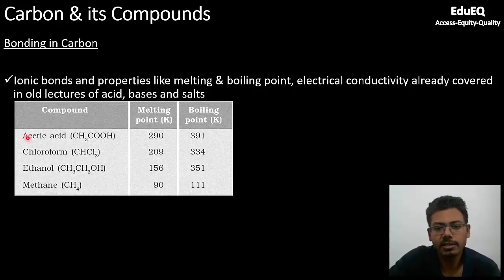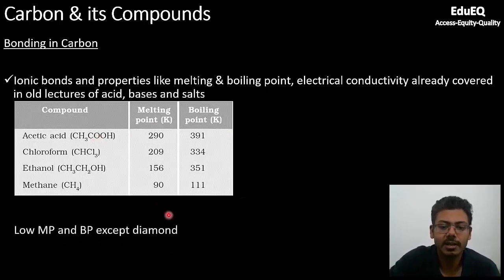If you look at all these organic compounds, for example, acetic acid, chloroform, ethanol, methane, the melting and boiling points are pretty low. You see the melting point is only 290 Kelvin and the boiling point is only 391 Kelvin. Similarly, for ethanol, the boiling point is only 351. But if you remember the ionic bonds, the melting point of quicklime was around 3000 Kelvin, which is pretty high compared to the compounds which carbon is forming.